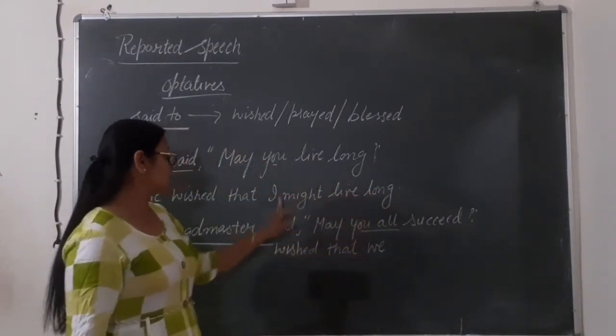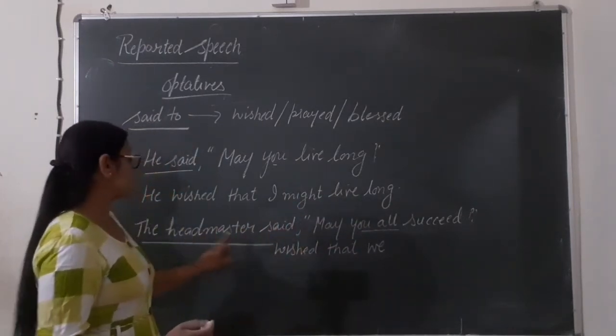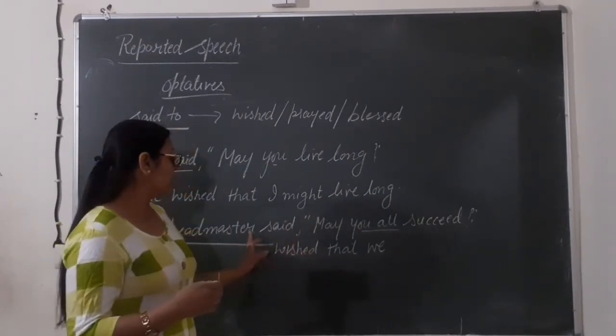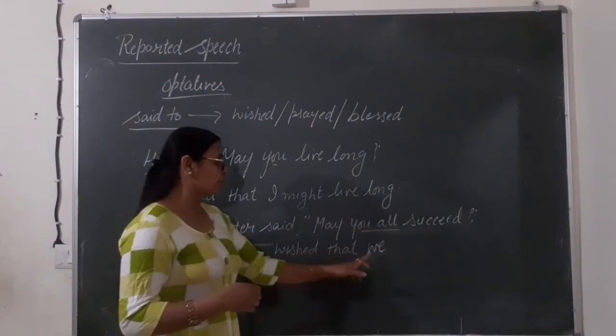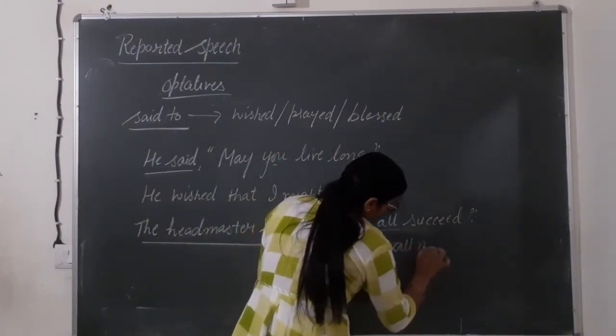This will be assumed as more than two. The headmaster said to us, or wished, that we all might succeed.